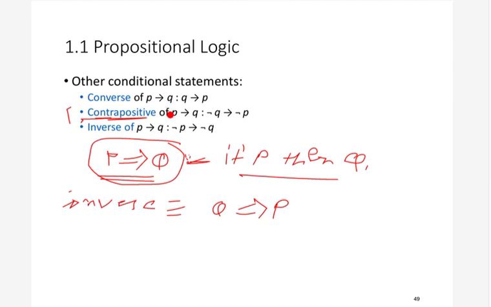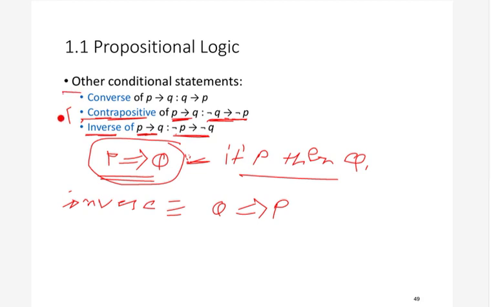If we have the conditional statement p implies q, then the inverse will be not p implies not q. Just complement both of them. So these are the three important new propositions we make from a conditional statement.